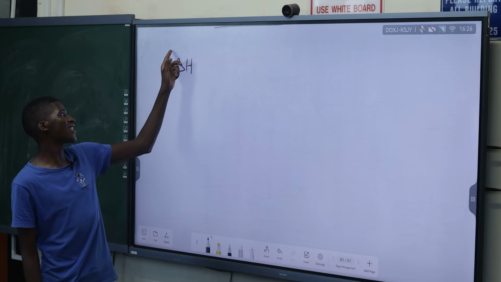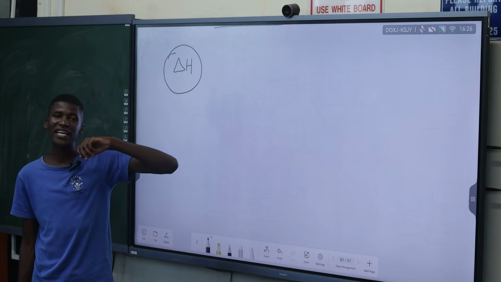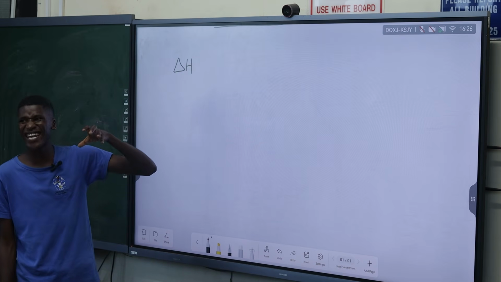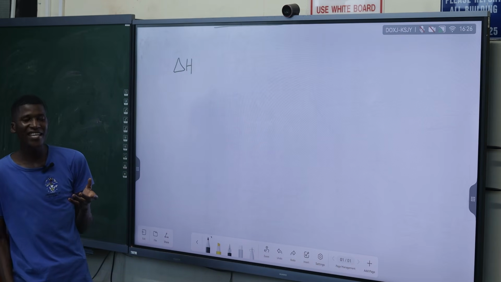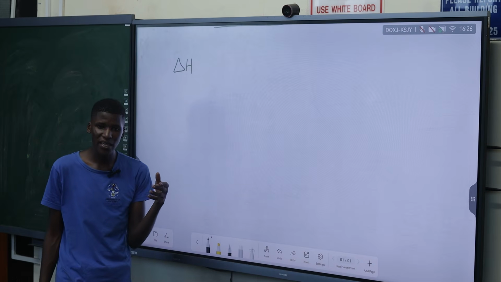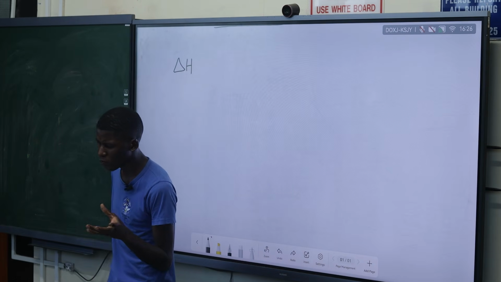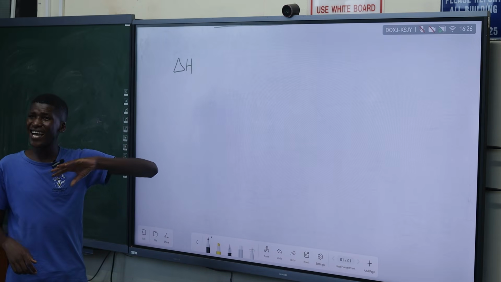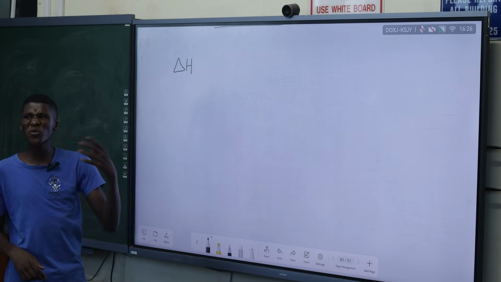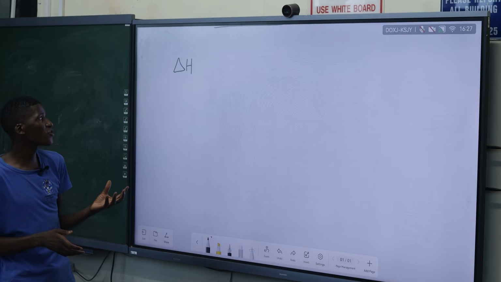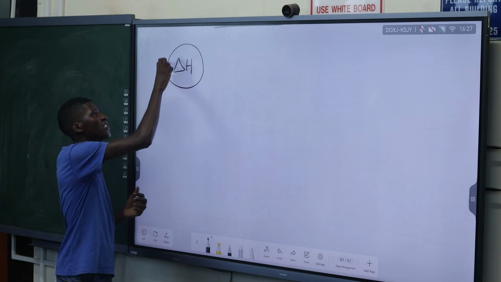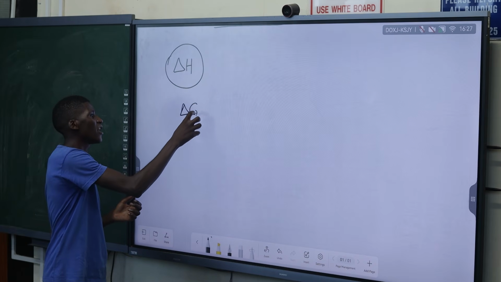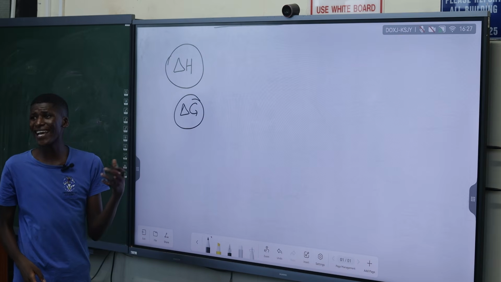In chemical equilibrium in grade 12, you would say that this is the heat of the reaction. But since you did physical chemistry 2, you already know that delta H is not always the heat of the reaction. It is the heat of the reaction at constant pressure, not constant volume. So there must be a relationship between this enthalpy change, which is also a heat, and this delta G, the Gibbs energy, which is also a heat, because all of these are energies that are released.